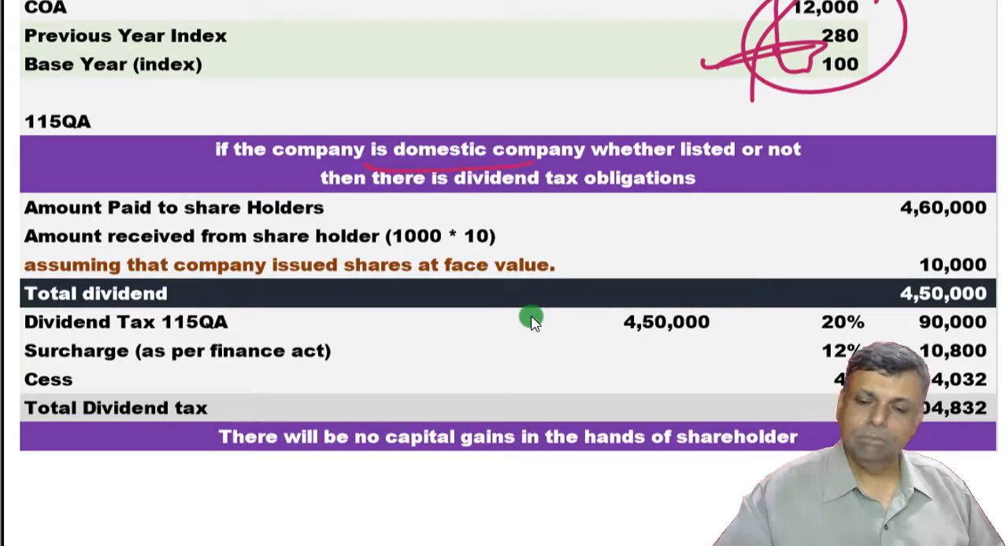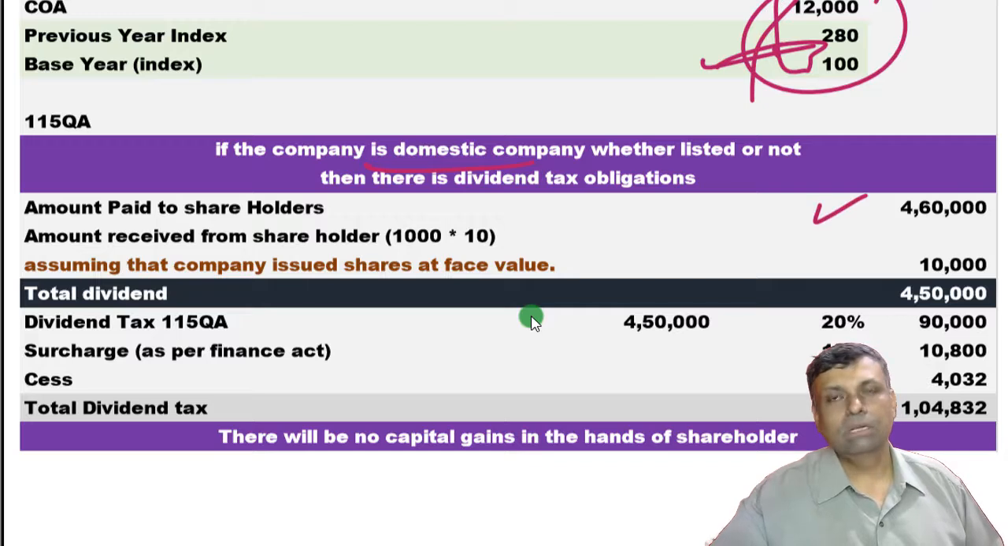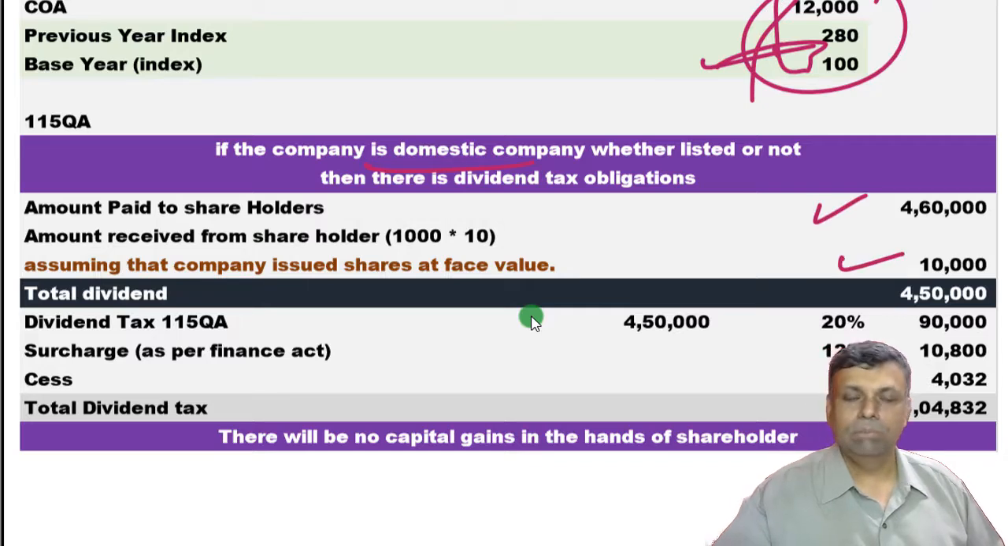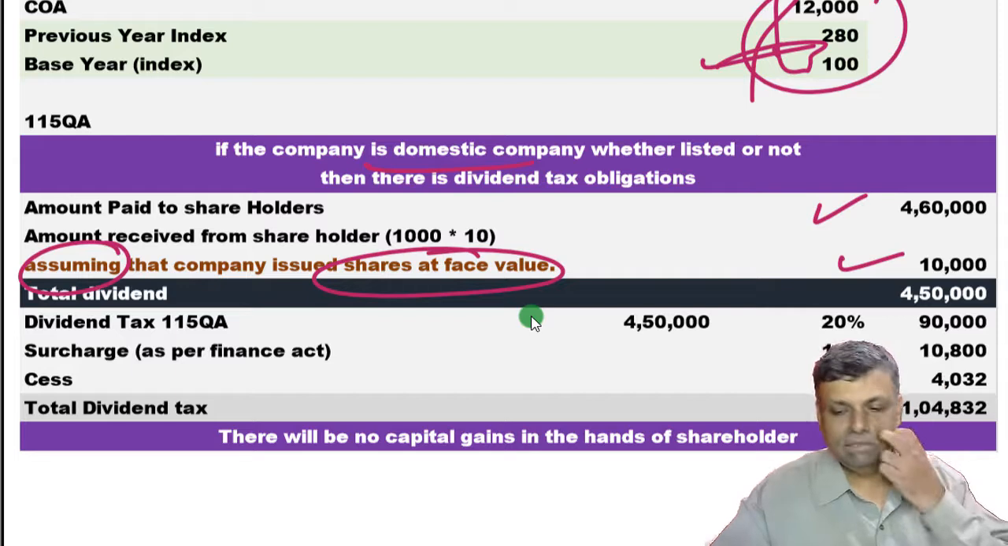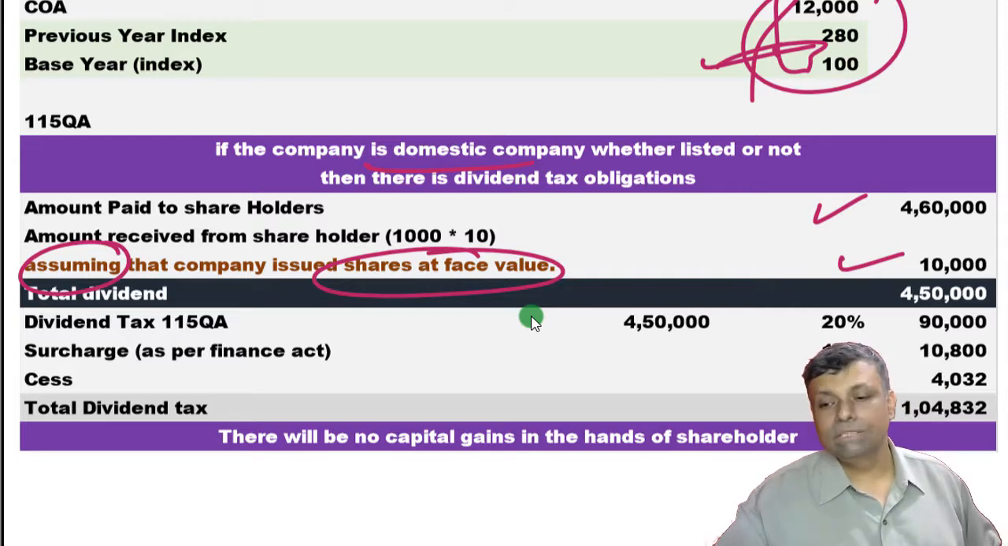Okay, now supposing it was a domestic company. Okay, so whatever the company has paid minus whatever the company has received. Now in this question also I had already assumed that the shares were issued at the face value. That means the company had received only face value. Okay, that is an assumption. Supposing you assume that it was with premium, then you could have said with premium. Okay, so it depends on this particular fact.